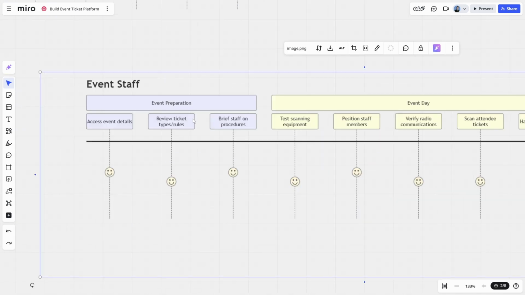So we have the event preparation: accessing the event details, seeing the different types of ticket available, seeing the rules of each of the tickets. Maybe in the case of the coordinator, briefing the staff on the procedures.